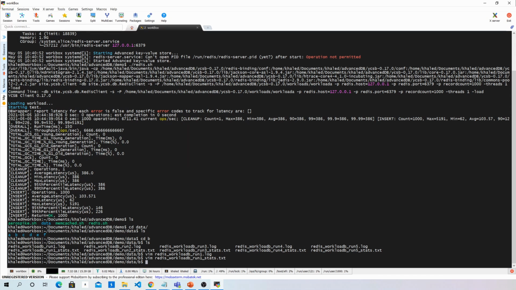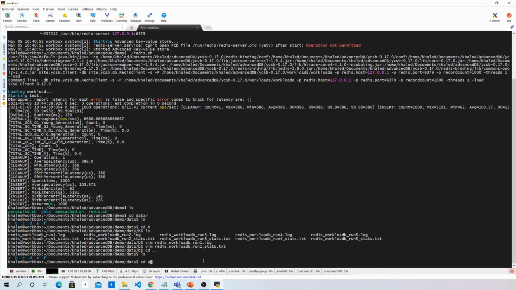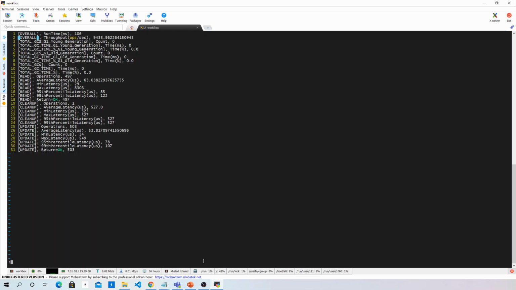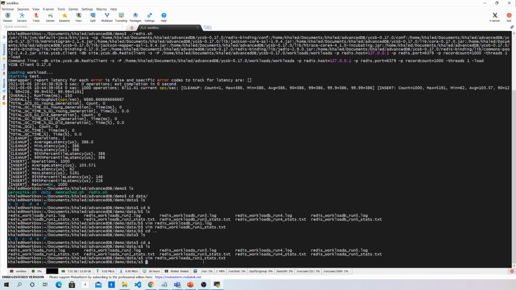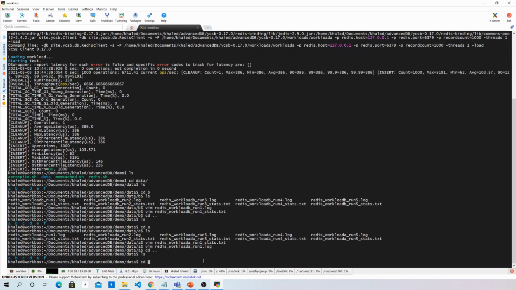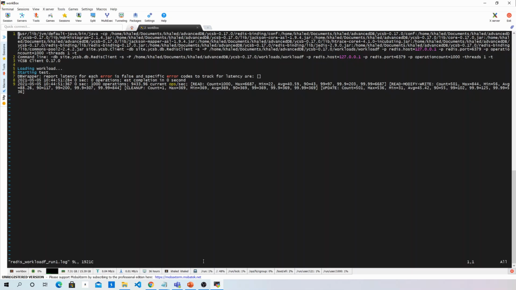And we have 5 different runs, so we found files numbers 1, 2, 3, 4, and 5. We'll have this for each of the workloads. Go to A, we'll find the same thing. We can open one of them and the status here. We can see the same information, and in the log files we don't have any errors here. That is the same for all the different workloads that we have run.